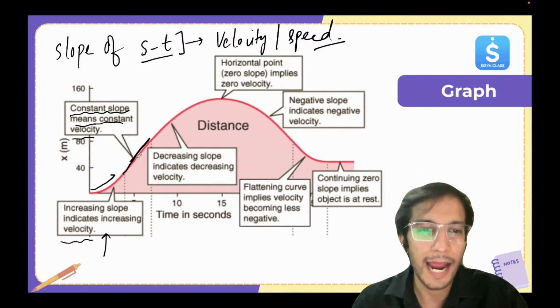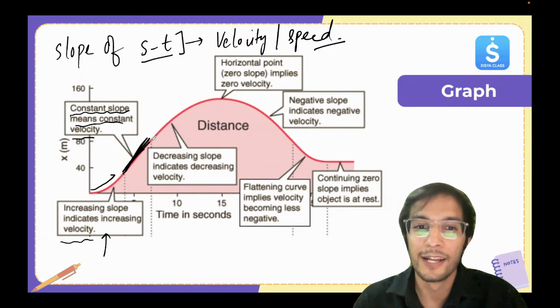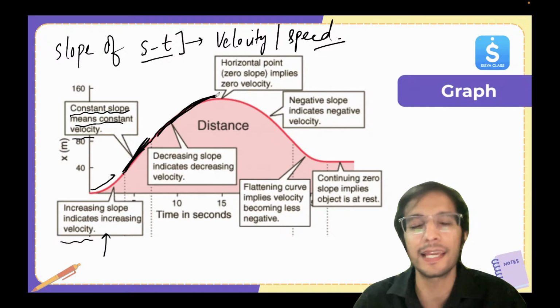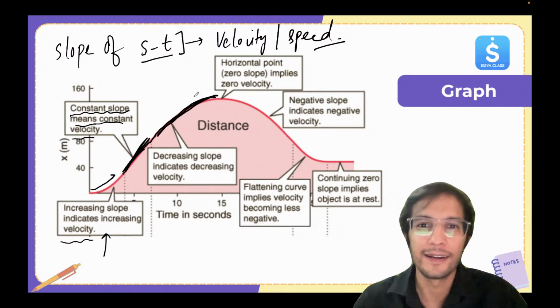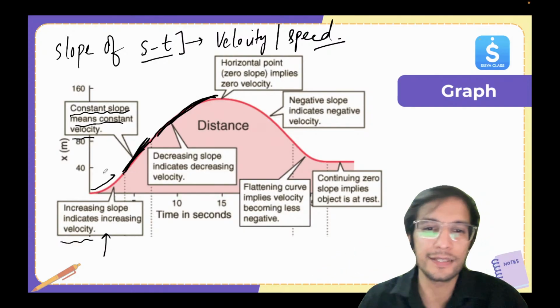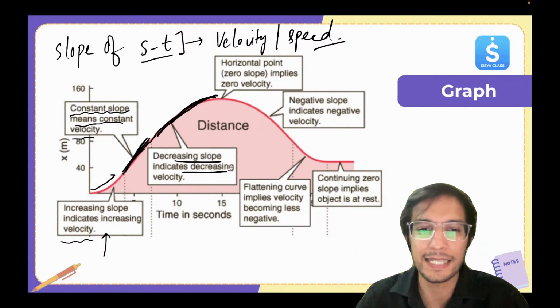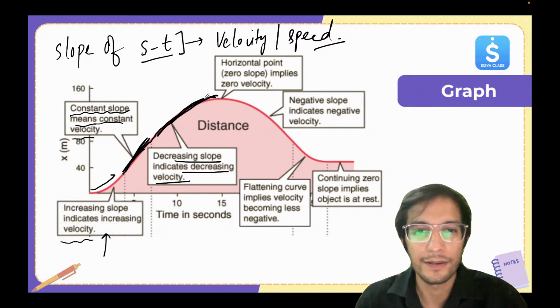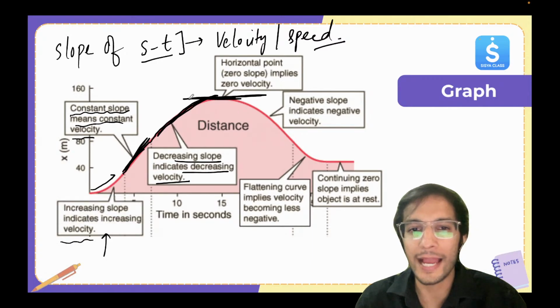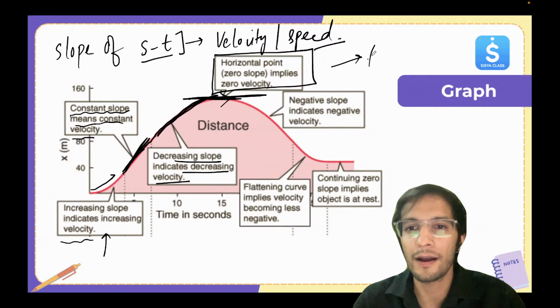Okay. So here at the second part, you can see it's becoming a straight line, the slope is constant, velocity is constant. Now afterwards, it's curving down. The slope is decreasing. At that point, the velocity starts to decrease. So here you can see decreasing slope indicates decreasing velocity. And at the topmost point, when it becomes parallel to the x-axis, at that point the slope is zero. Tan theta is zero. Velocity is zero.